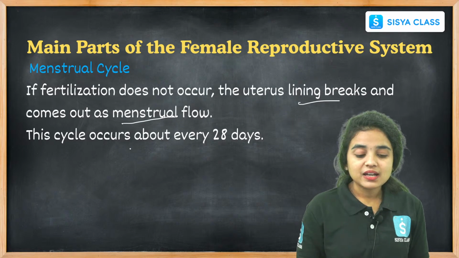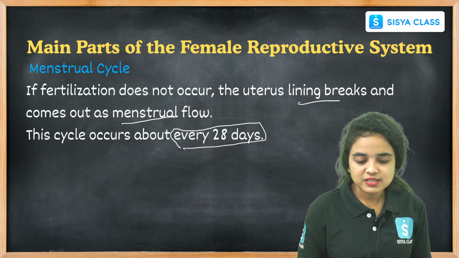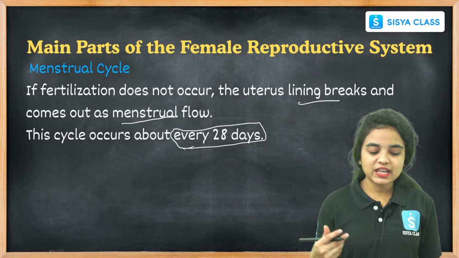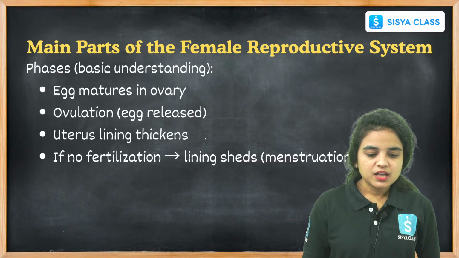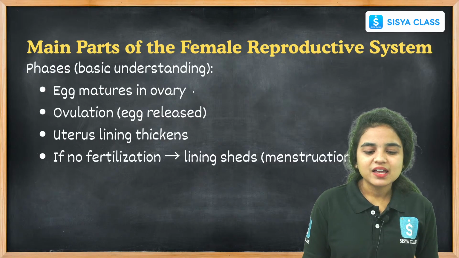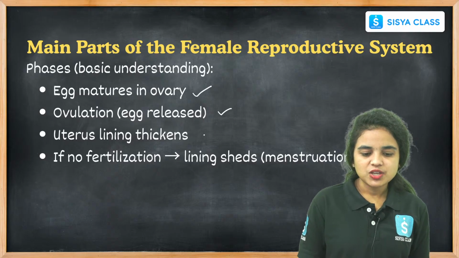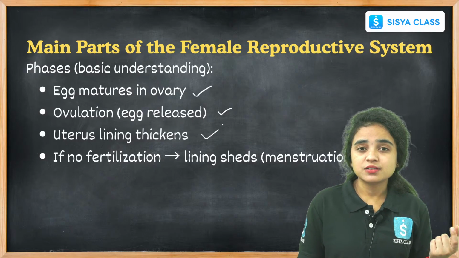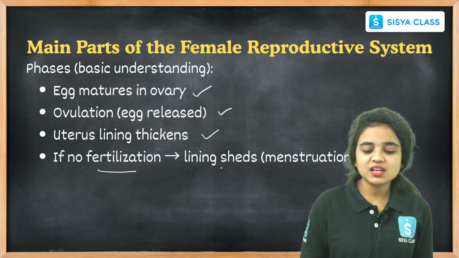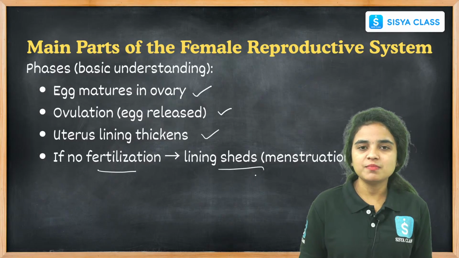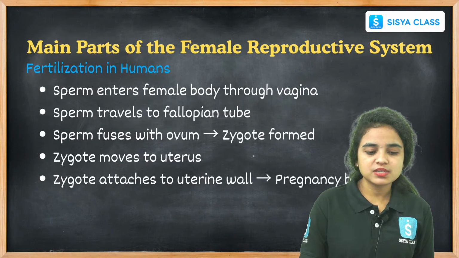This cycle occurs about every 28 days. The phases are: the egg matures in the ovary, ovulation releases the egg, and the uterus lining thickens in preparation for pregnancy. If there is no fertilization, the lining will shed and there will be menstrual flow, right? These are the main parts of the female reproductive system, students.